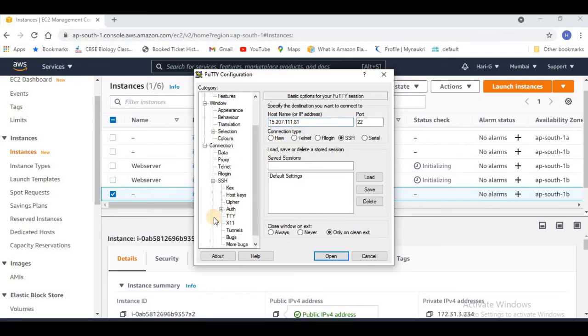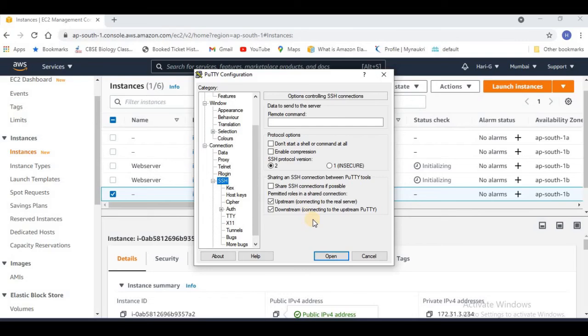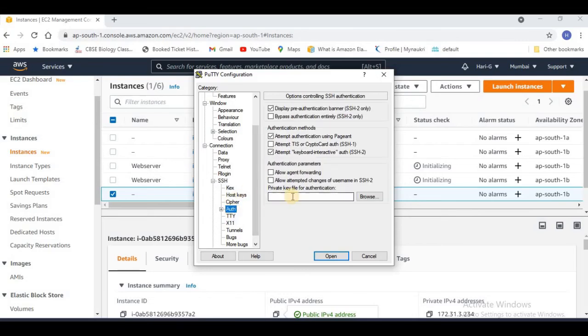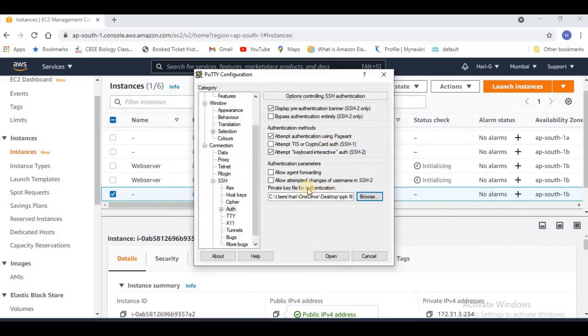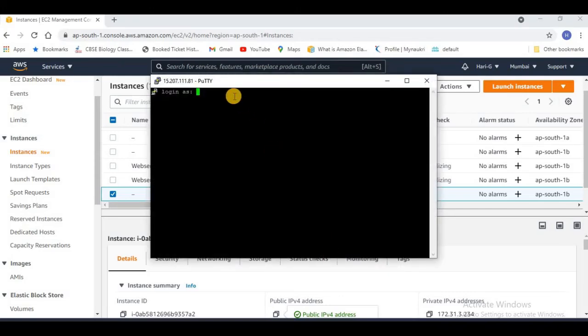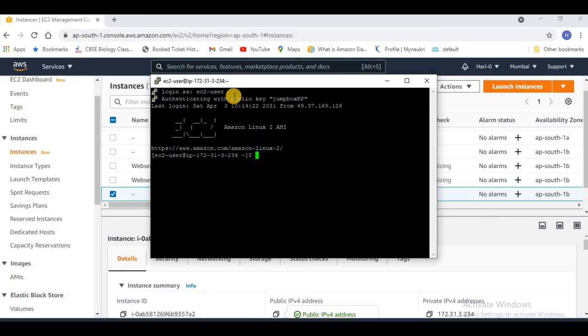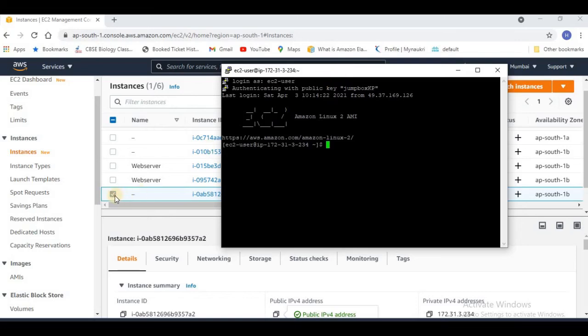And here in the SSH, in the authentication, you have to use the key of your Jump server, and you have to enable this feature, the option allow agent forwarding. In this way, first you will be going to your Jump box, and from here we will be getting connected to our web server, which is in the private subnet.